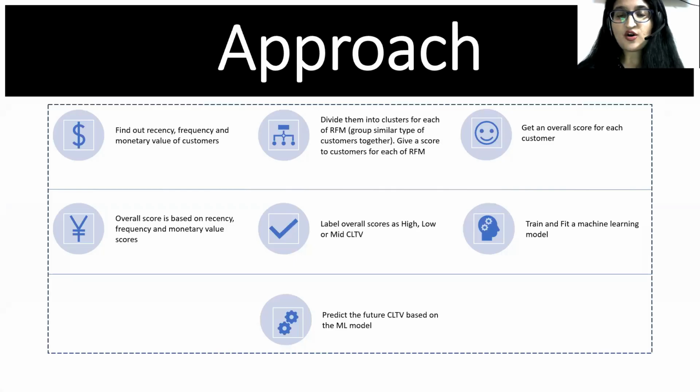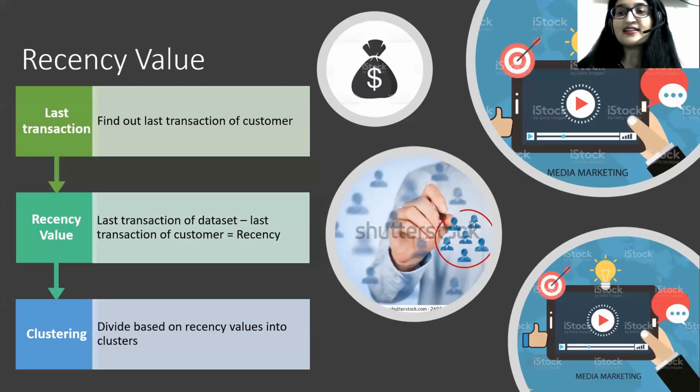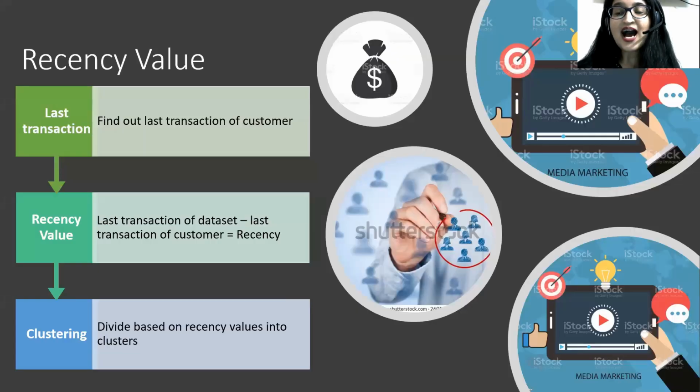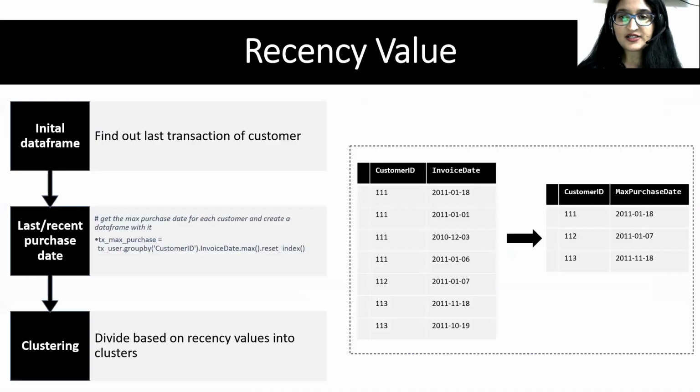Now we go one by one. The first step was to find out the recency, frequency, and monetary value of customers. So first we attack the recency value. Recency value is nothing but how recently this person has bought from me. So let's say the last transaction in my company was yesterday. Before yesterday, how much time has passed between the last transaction and this person's last transaction? That would give me the recency value. I will explain that to you.